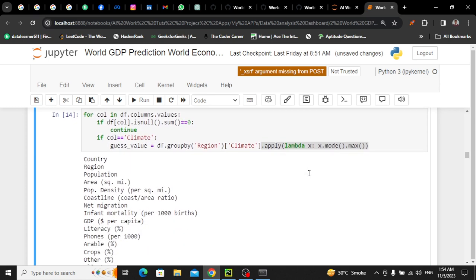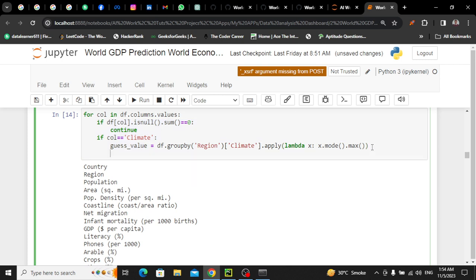For now I'm just setting up, because I'm not going to fill the missing value yet. For now I'm just setting everything.